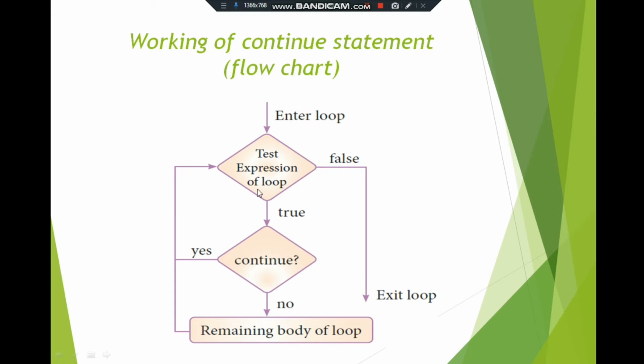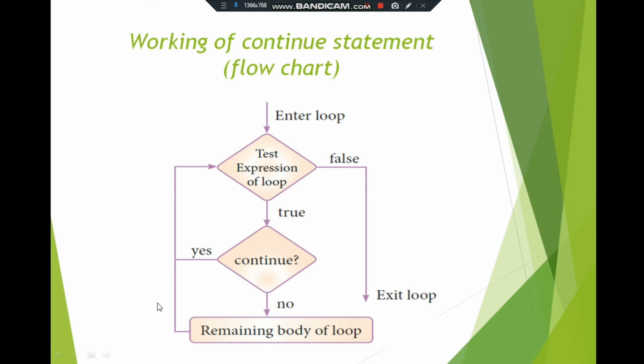When the control reaches the continue statement, it automatically transfers to the next iteration. Otherwise, it goes to the remaining statements of the loop body. When the condition is false, it exits from the loop.